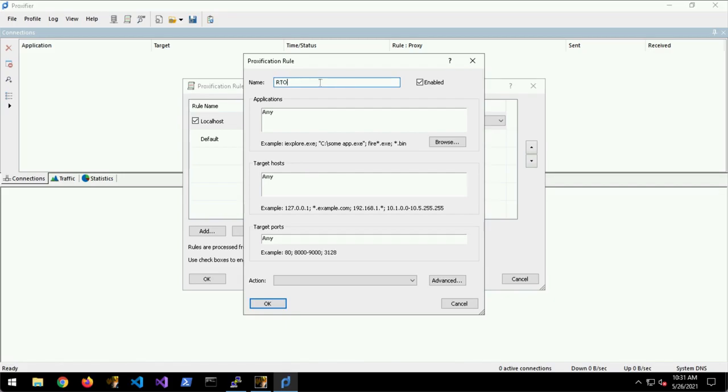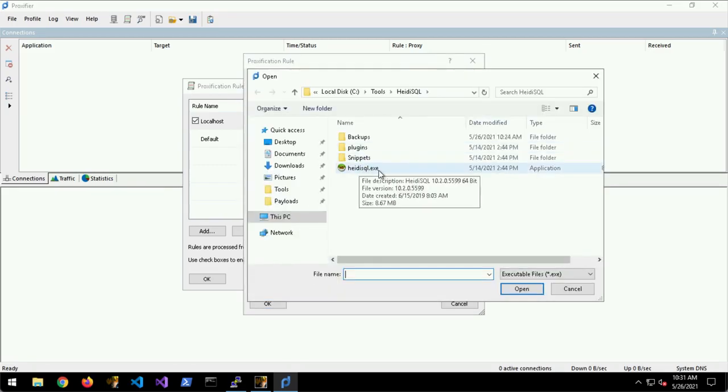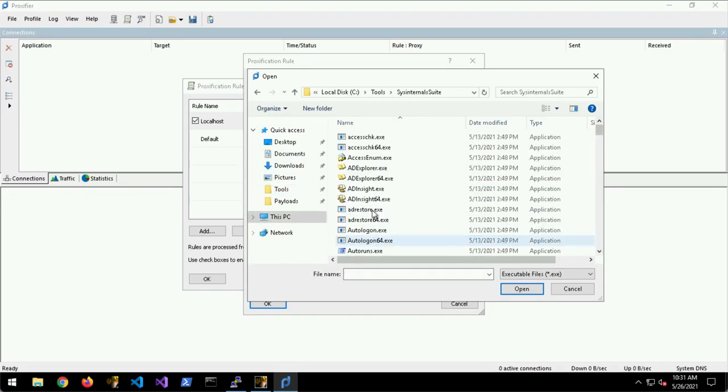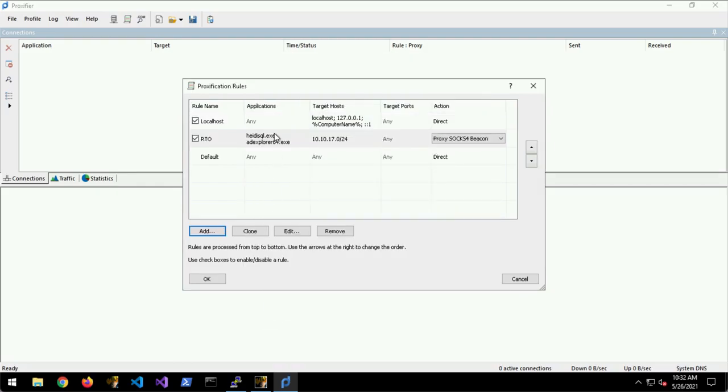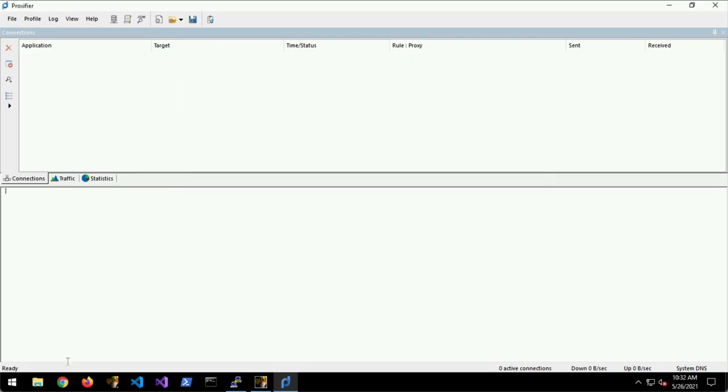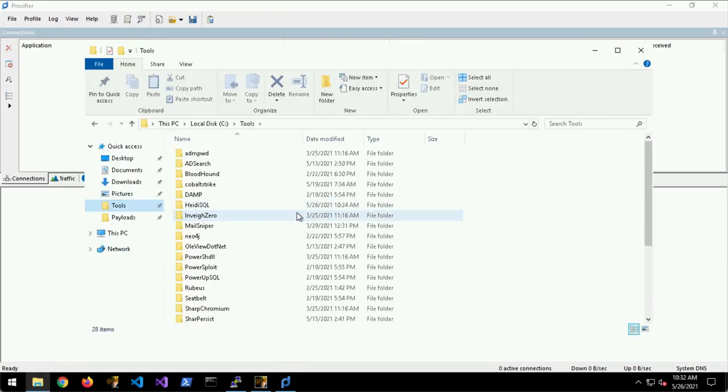So let's just give this a rule, let's call it RTO. And let's choose 2 applications. So let's choose HeidiSQL as one. And then let's go and choose AD Explorer. And let's say we only want this to proxy when we're trying to target something on that internal network. And any port is fine. And the beacon proxy. And make sure enabled is ticked. Okay. And okay.